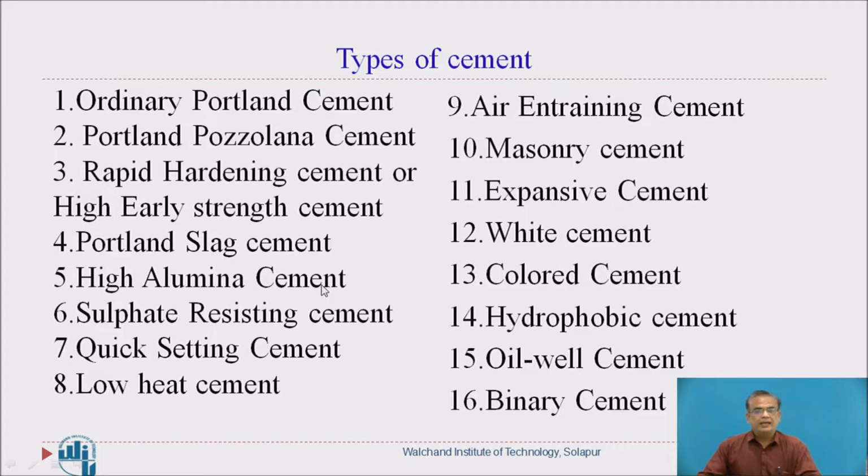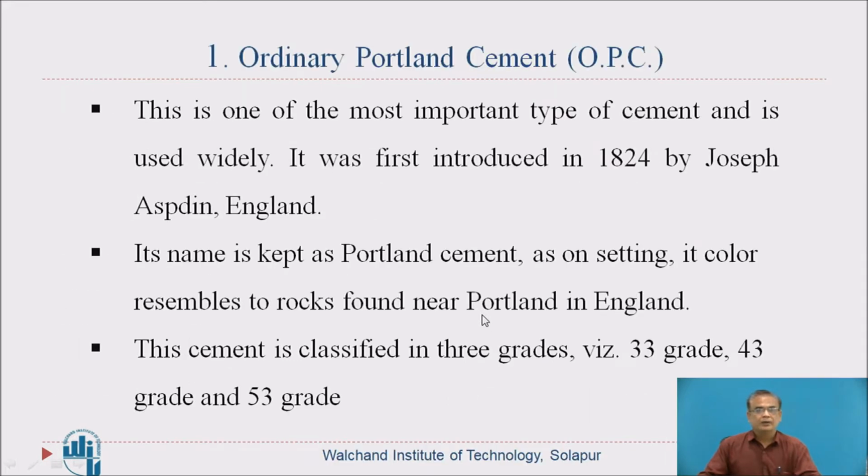Portland slag cement, high alumina cement, sulfate resisting cement, quick setting cement, low heat cement, air entraining cement, masonry cement, expansive cement, white cement, colored cement, hydrophobic cement, oil well cement, binary cement. So types of cements are so many. Apart from these also there are few more, but mainly these are the types available and used frequently.